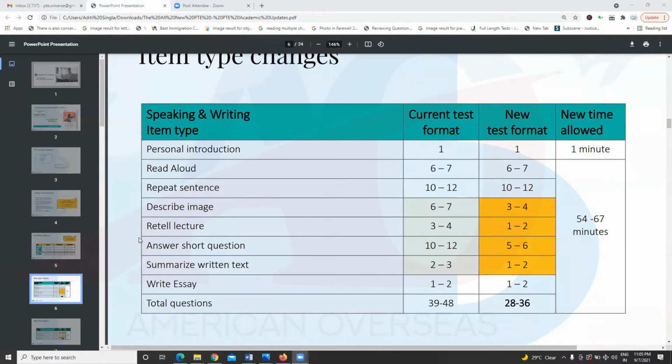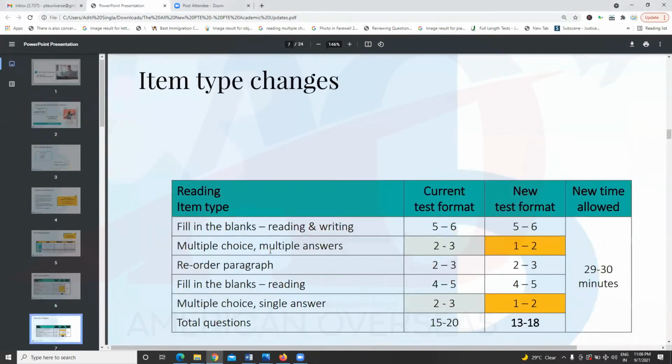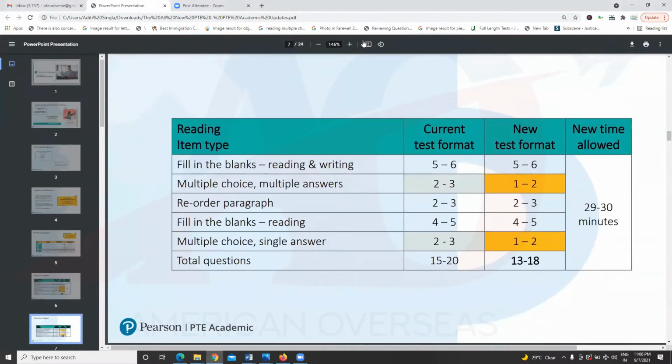Now let's go to the next module, reading. In the reading module, there are not major changes. Earlier you used to get 15 to 20 questions, now 13 to 18. Reading and writing fill in the blanks is the same. Reordering is the same. Reading fill in the blanks is changed. Only 2 tasks have decreased: multiple choice, multiple answers, and multiple choice, single answer.